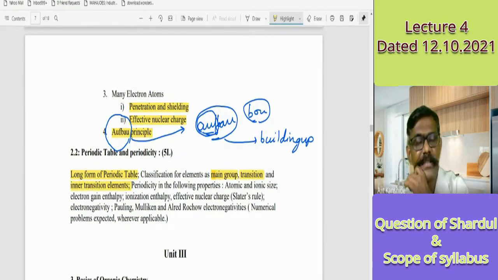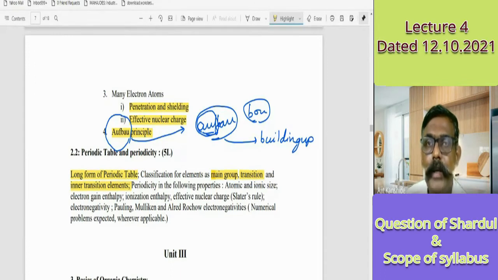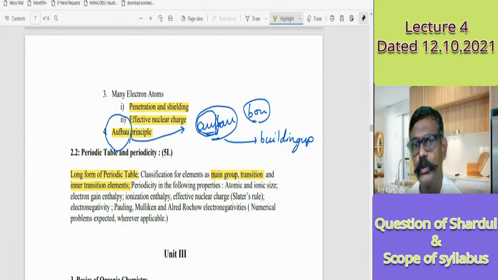Many do say S block element, P block element, D block element, F block element, but scientifically, if you go to the proper reference book, it is not correct. For example, Concise Inorganic Chemistry by J.D. Lee is one book. If possible, access that book from the library. It is a good book, and your understanding of inorganic chemistry will be good.